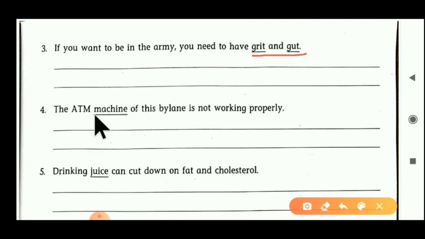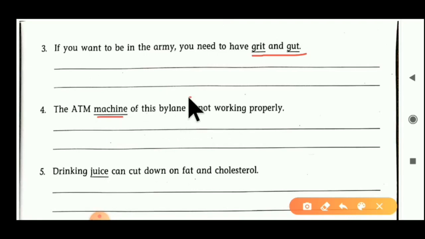Fourth one: The ATM machine of this bylane is not working properly. The ATM machine is a singular word here. Instead of singular, we have to put the plural form: the ATM machines of this bylane.